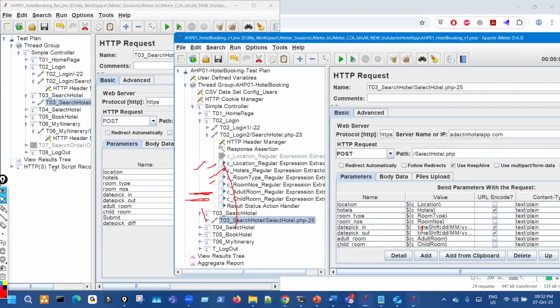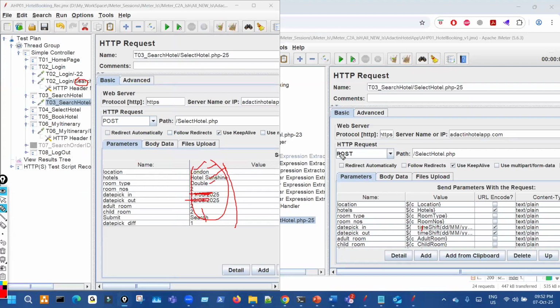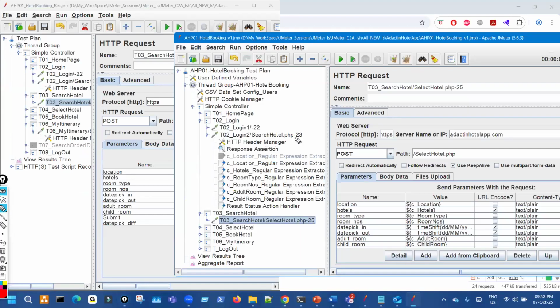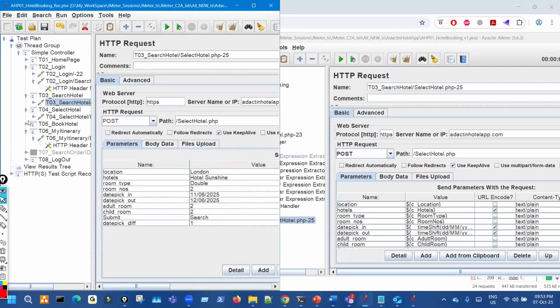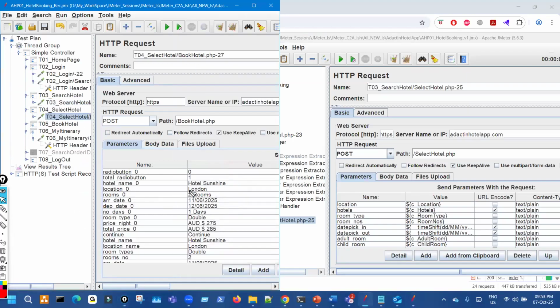So we'll be extracting all this value from this login request. That's what you can see here. I've done that from login second: location, hotel, room type, all this. How many? One, two, three, four, five, six. And wherever they are passing, we have replaced them. This same location and other things will be passed in here also, and in many places it will be passing the room number.